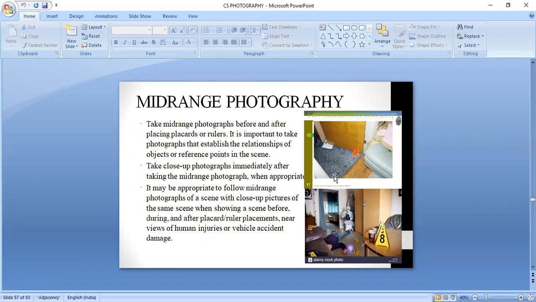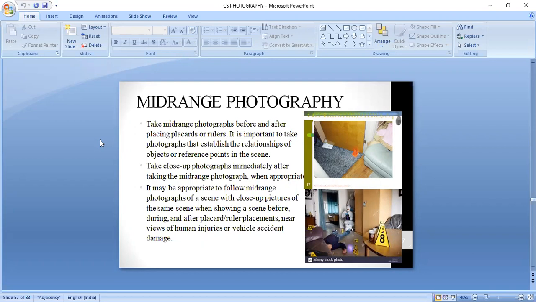So what is actually mid-range photography? We are going to take the mid-range photographs before and after placing play cards or rulers. It is important to take photographs that establish the relationship of the object or reference point in the scene. So what the first paragraph is saying is, once you have completed your overall photograph, that means you have established the location of the crime scene. After that, you go close to where the actual crime scene is located.